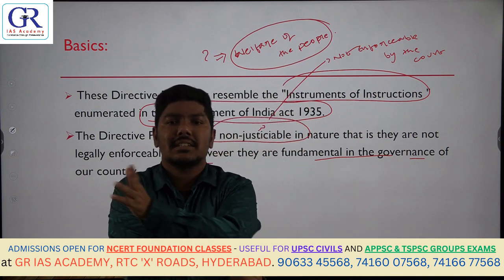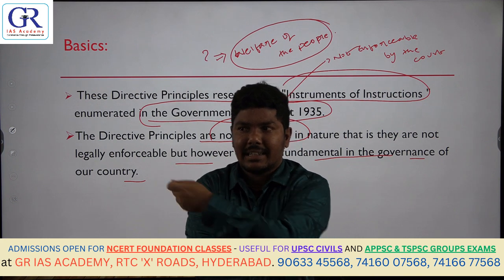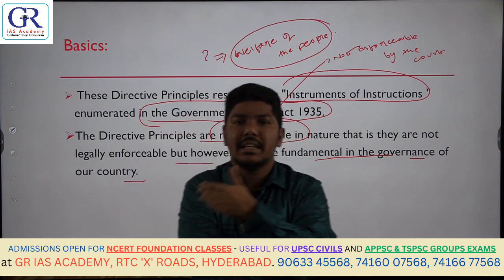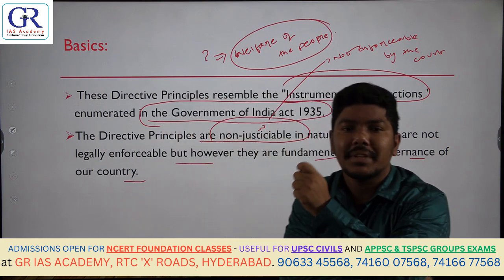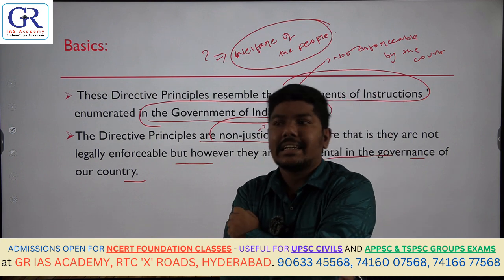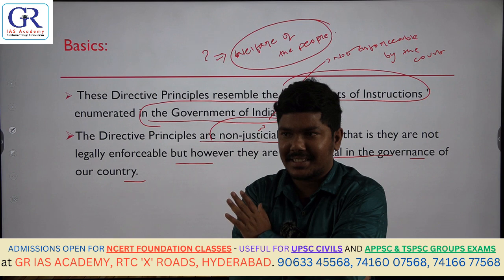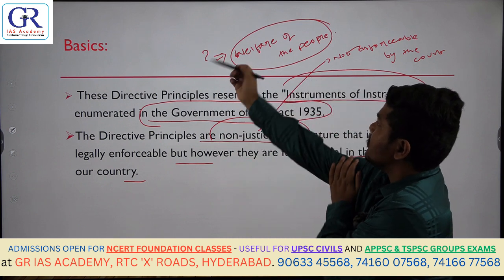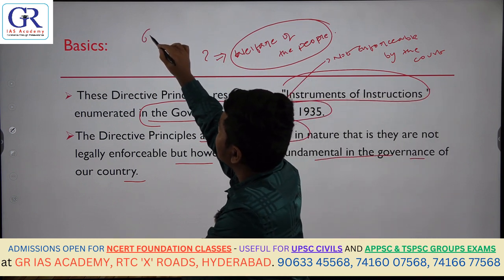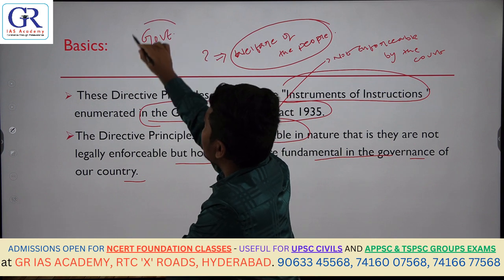Now this was the question asked to Dr. B.R. Ambedkar. You are not giving these DPSPs legal enforceability, so how will the government take them seriously? Understood? This was the question that was asked. So then the answer is that the government is elected by whom?